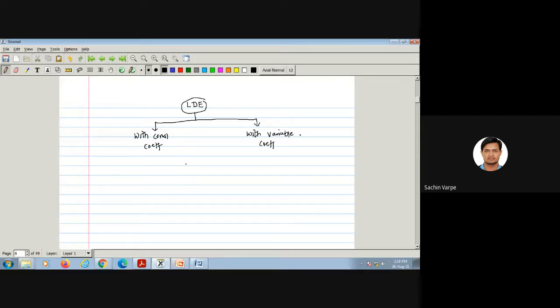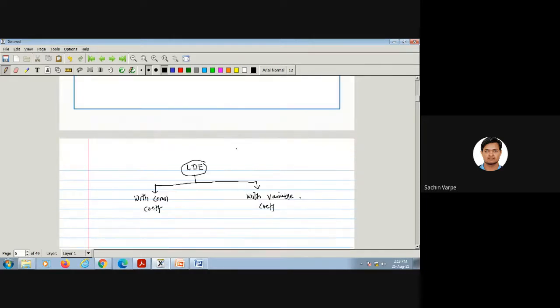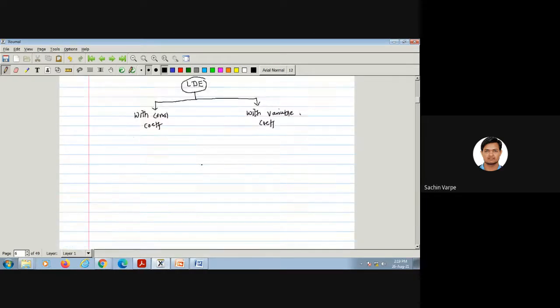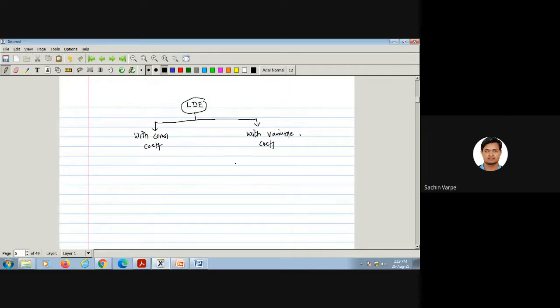Actually, the name of the unit is linear differential equation with constant coefficient, if you have seen. So that is the main thing throughout the unit. We are going to discuss everything about the solution of linear differential equation with constant coefficient, and later when we discuss variable coefficients, we are going to convert those equations into linear differential equation with constant coefficient only. So that is the reduction.